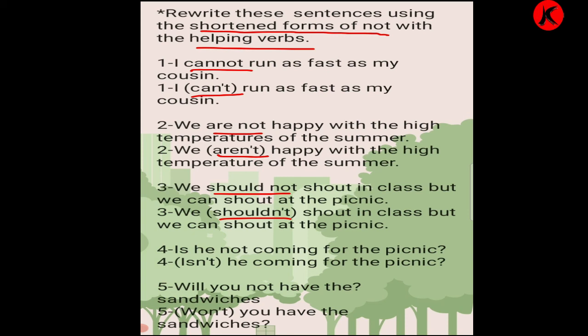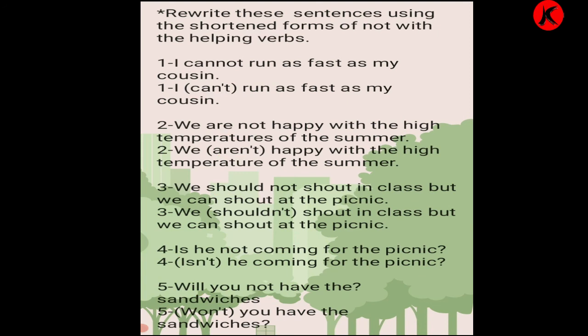Fourth number, is he not coming for the picnic? So over here what are we going to do? Is and not are there. So it is, isn't he coming for the picnic? Will you not have the sandwiches? So over here will and not are there. So what are we going to do? Won't. We will write won't. Won't you have the sandwiches?